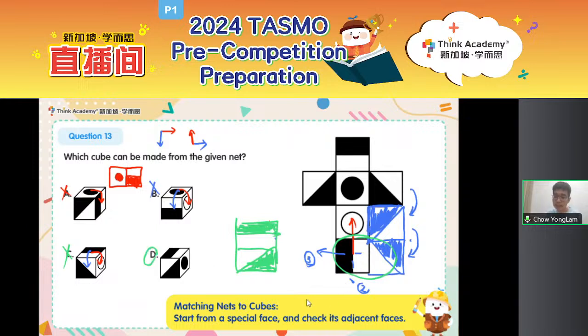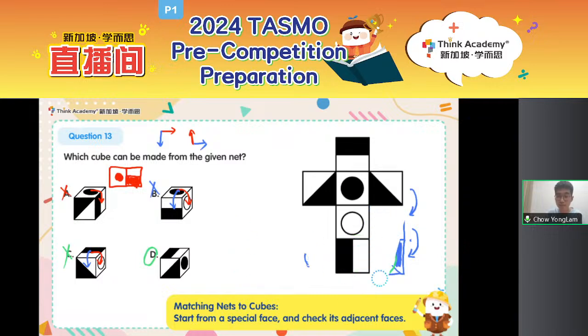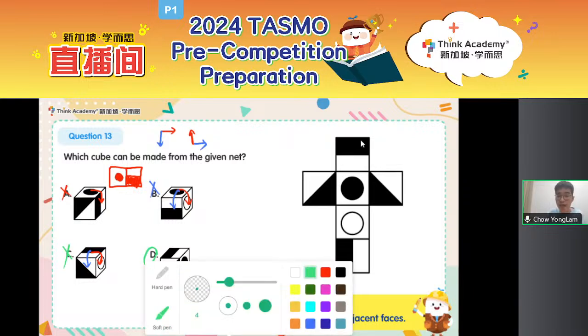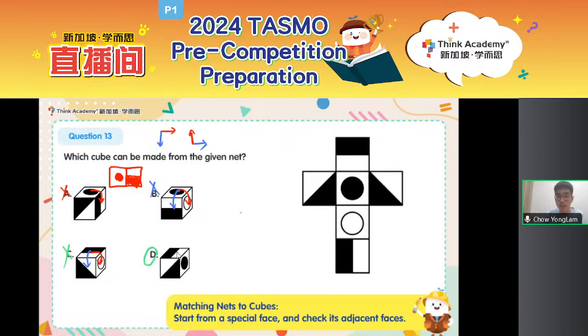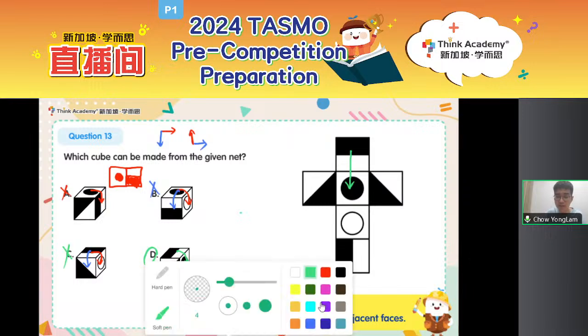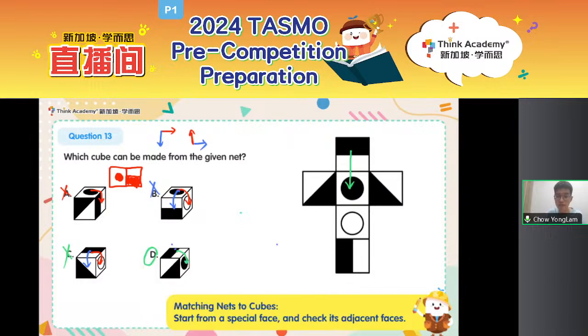But what's my answer D? Let's have a quick check, shall we? Okay, so let's check the answer for D. For D, we have a vertical black rectangle, vertical white rectangle, and to its right, we have a black circle. Can you find this face on the net? Is it on the top or at the bottom? Well, it is on the top, right? So these 2 faces, they are adjacent to each other as shown by this cube. So all I need to do is find out what is the face showing at the front.